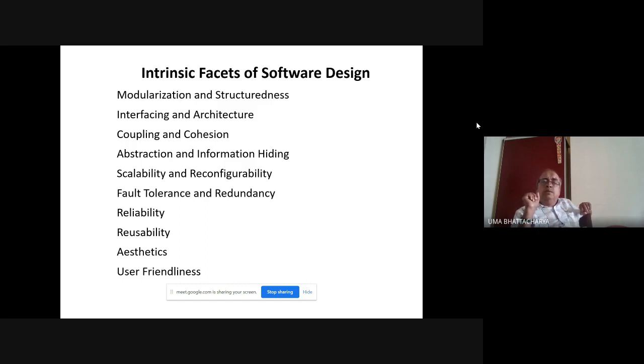Then it is expected that x consists of 2 bytes. That means highest integer can be 32767 and lowest is minus 32768. So this is abstraction. I am not saying many things which are abstracted. And in many cases, I need not have to know many things.